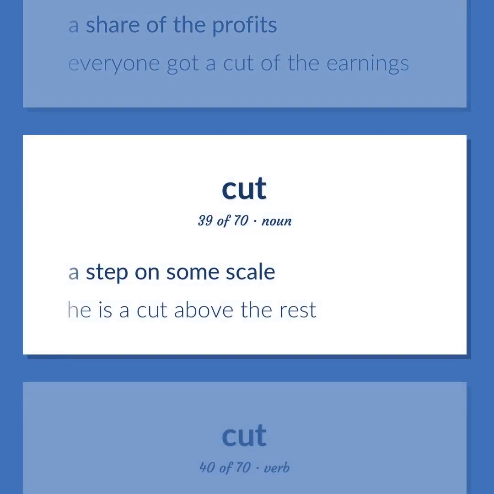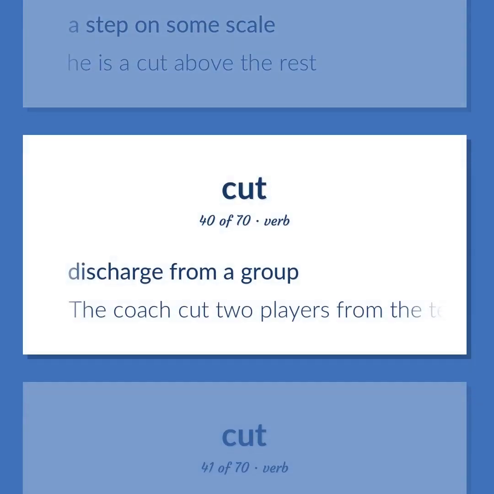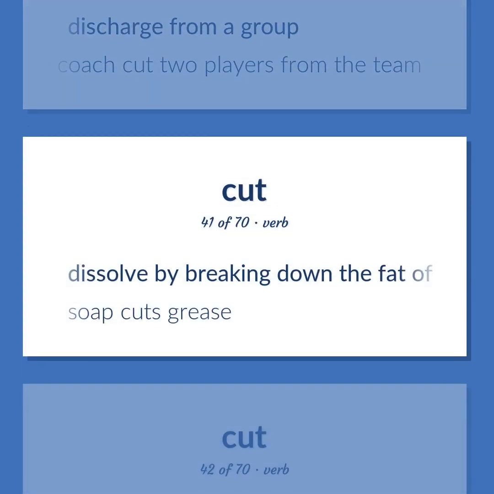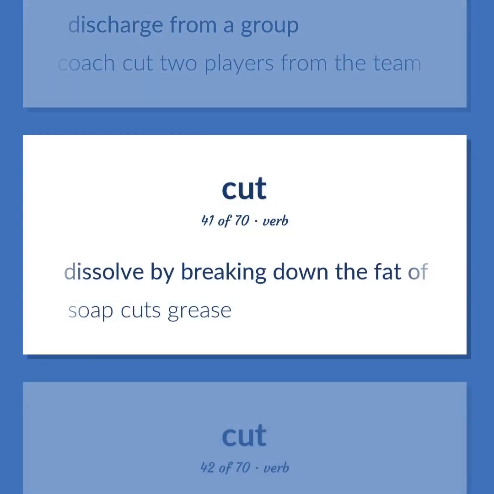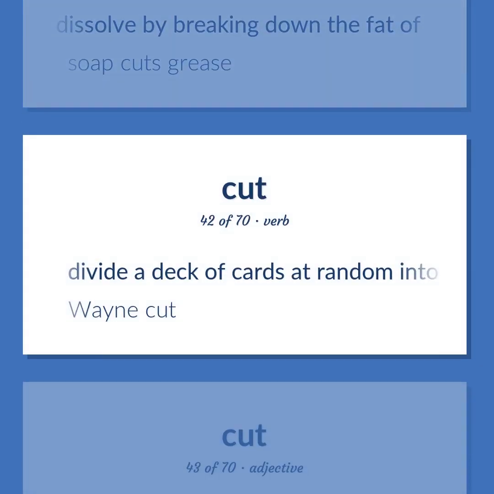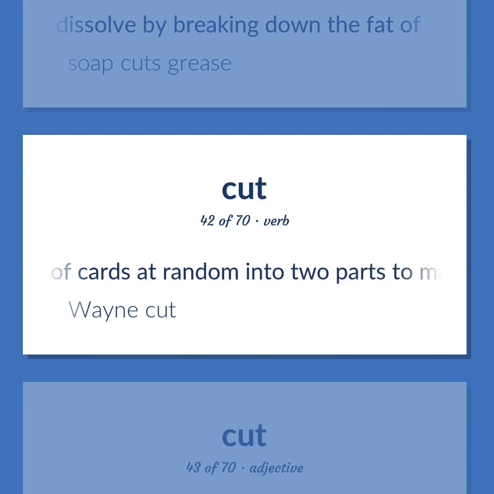A step on some scale. He is a cut above the rest. Discharge from a group. The coach cut 2 players from the team. Dissolve by breaking down the fat of. Soap cuts grease. Divide a deck of cards at random into 2 parts to make selection difficult. Wayne cut.